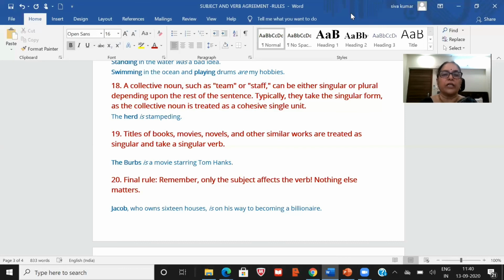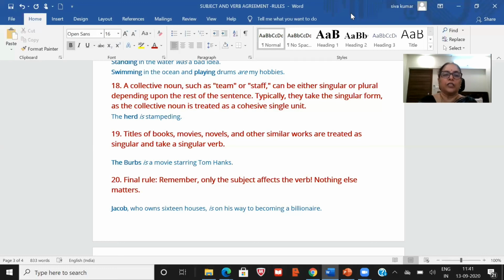Now, the final rule, children. Remember, only the subject affects the verb. Nothing else matters. Jacob, who owns 16 houses. So 16 houses is plural, but we are not considering it because we are talking about only Jacob there. The verb is singular because we are talking about Jacob. He is on his way to becoming a millionaire.